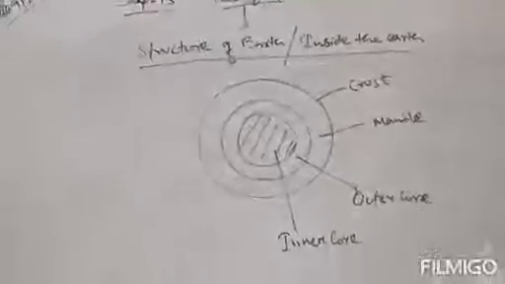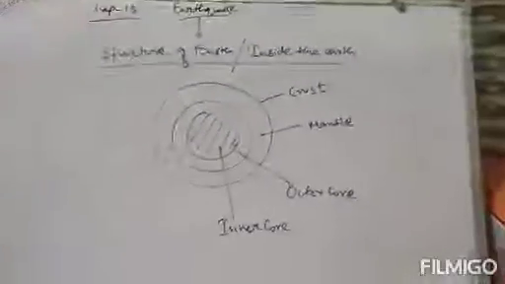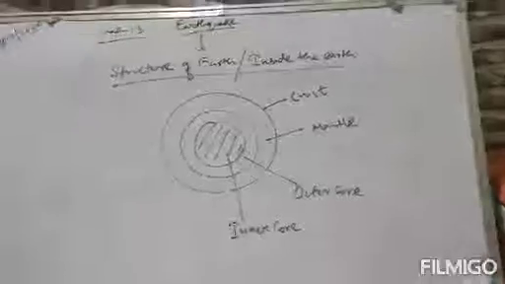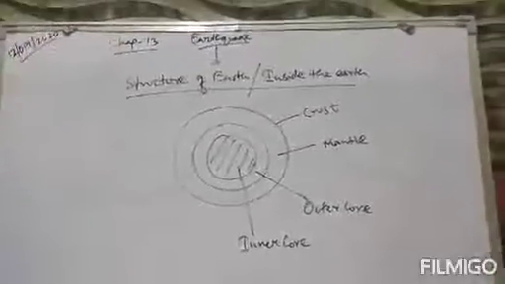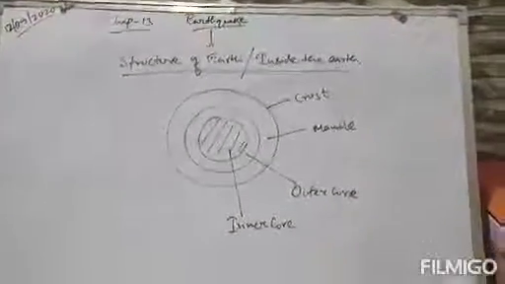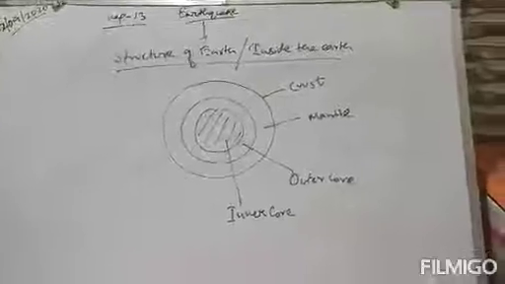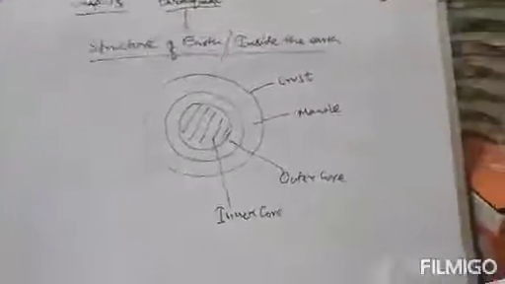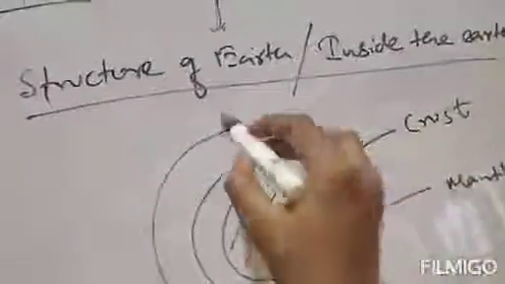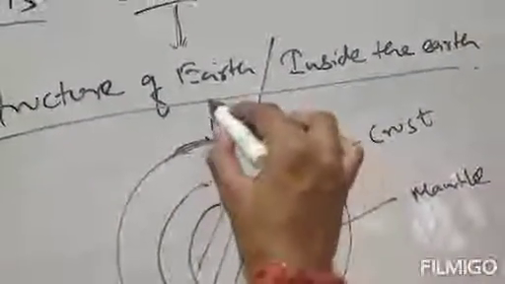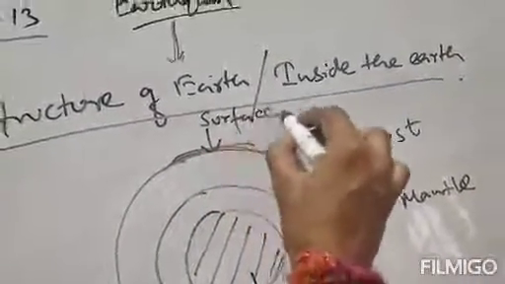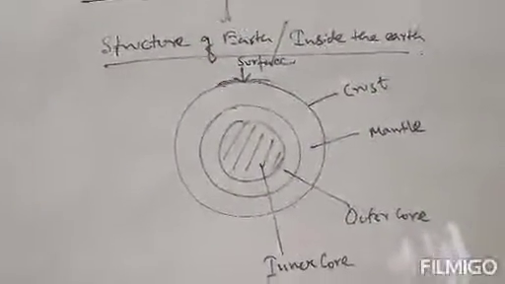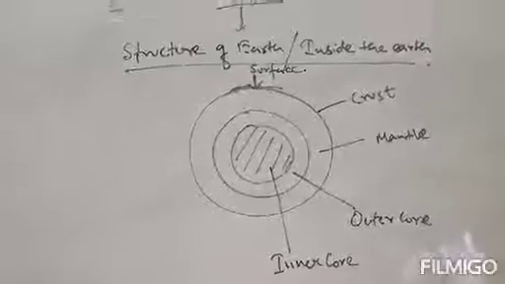So the structure of earth is mainly divided into these parts. The outermost part is known as the crust. The second layer is the mantle. After the mantle, the third is the outer core, and inside the earth is the inner core. Clear? And this is the surface of earth, where we live. On this surface, all the animals, humans and living organisms live.